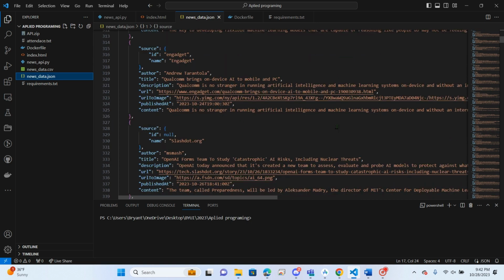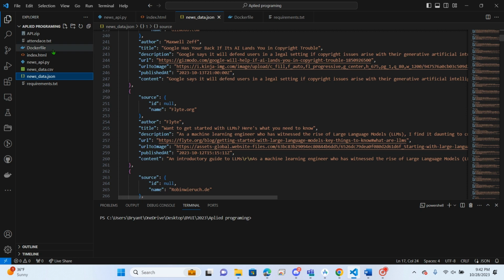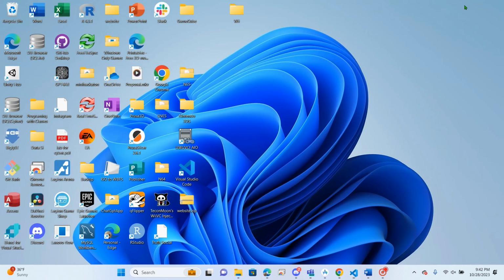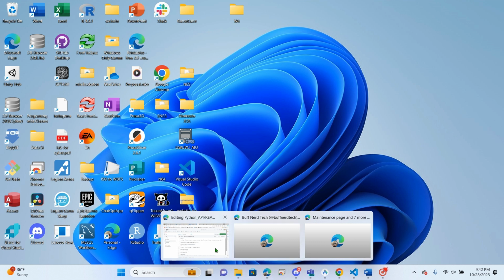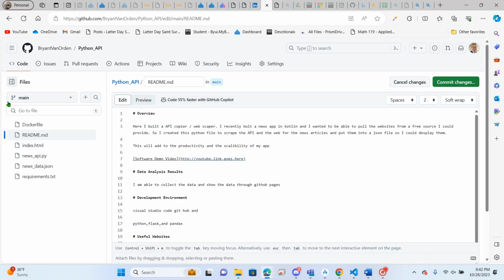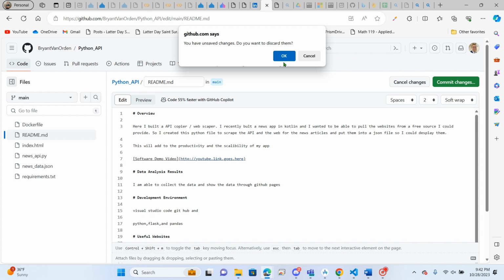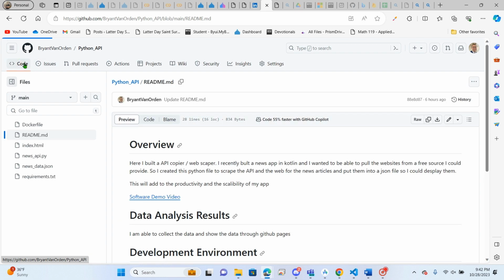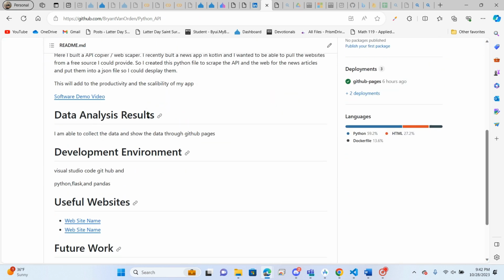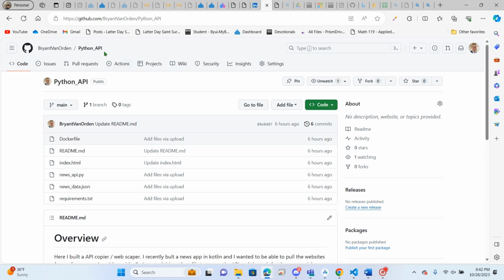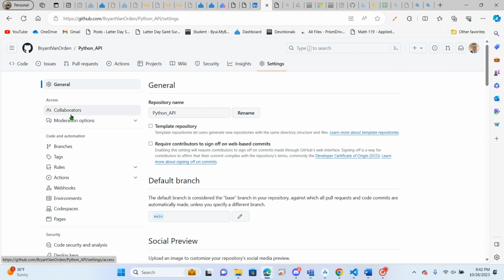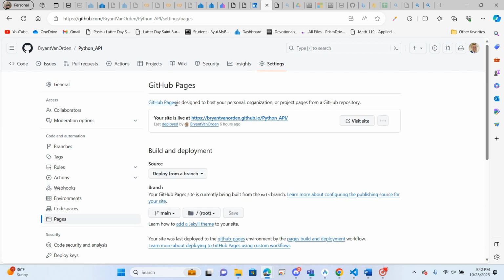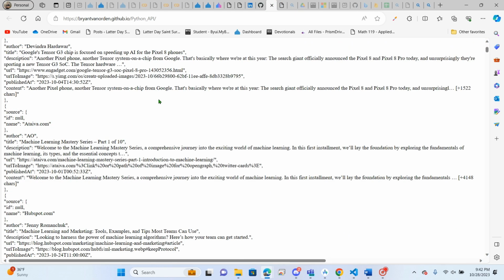So I have all these really cool articles, and it pulls them. And let's see, let's go to my GitHub here. This is my GitHub. So we're going to go to my GitHub right here. And as you can see, this is my GitHub. What we're going to do is go to settings and go to pages. Go to my page. And here is all of the data.